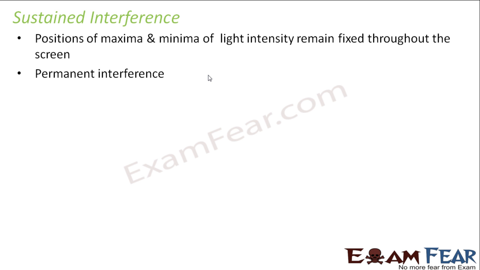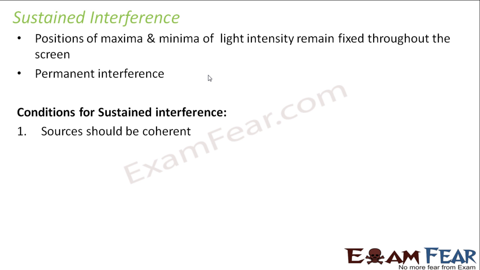So if you want to have a sustained interference, there are certain conditions which are to be followed. The first one is that the sources should be coherent, because if the sources are not coherent, you will not even have proper distinct bright and dark bands, because the wavelengths of the light coming in will be all different. They will be in different phases at different instants of time. So you will not be able to get proper constructive and destructive interference at fixed points.